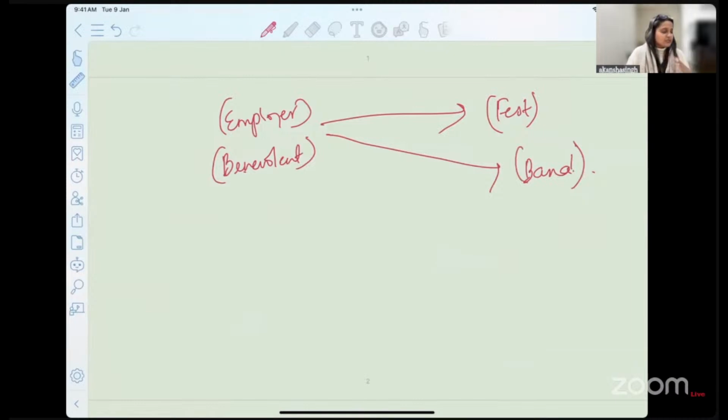So he enters into a contract with a band of musicians. He also makes a payment to them of 40,000 rupees. And on the date when the musicians were supposed to come and perform, they do not really turn up. They say that we can't come and we cannot perform the contract. Now, in this situation, as compared to the last example, what is the difference that you can see?